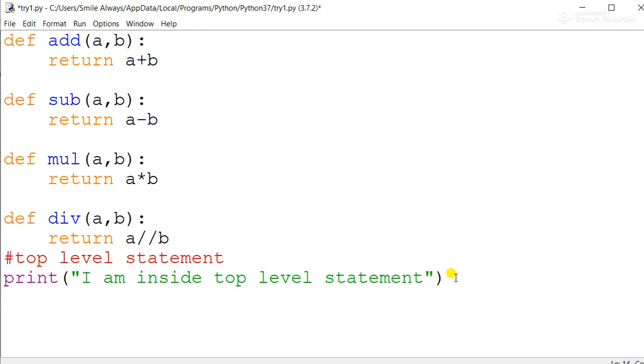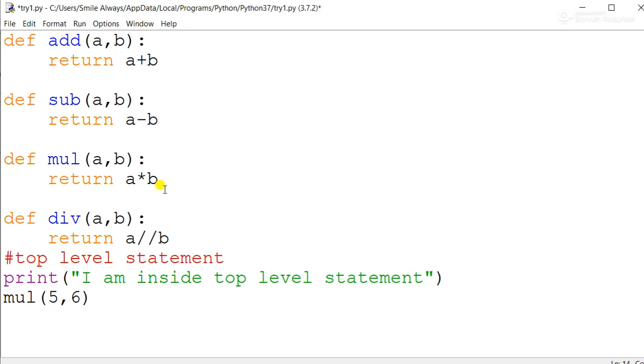Now it is not compulsory that whatever sequence you have given over here, for example add, subtract, multiply, divide, in this sequence only you have to call. You can call any function at any number of times as per your requirement. For example, I was in need of calling the multiply function again and again. So I will write multiply, and we need to pass any two values. Either you can ask from the user, or you can randomly give two values. Suppose I have given 5 and 6.